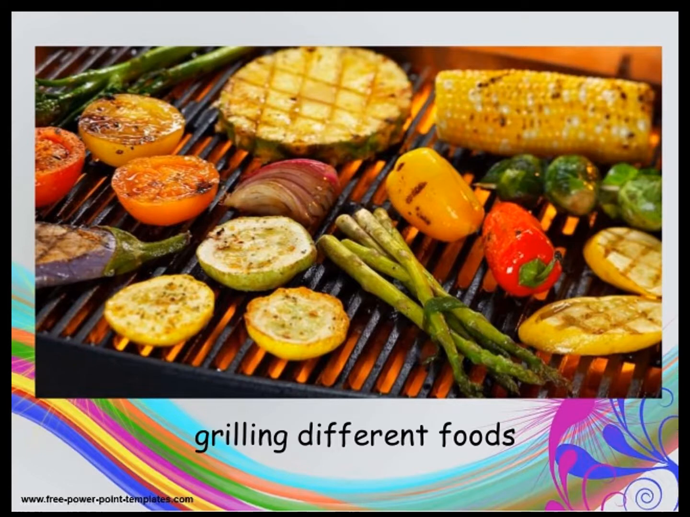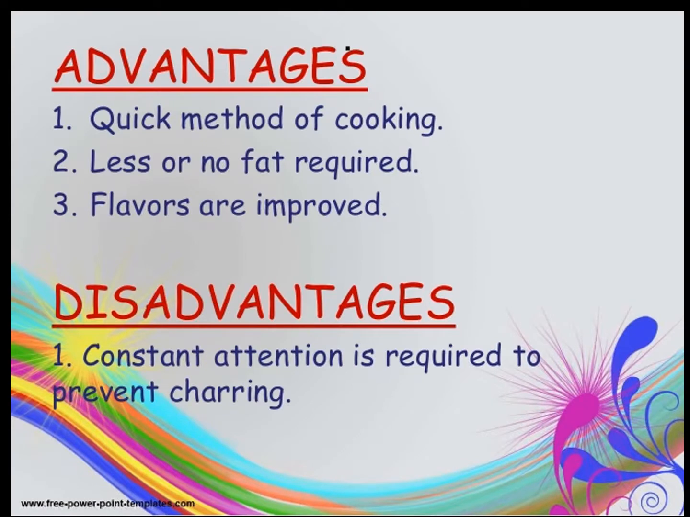In this picture, you can see the grilling of some foods, that is asparagus, shimla mirch, potatoes, corn, papad, tomatoes, and onion, which can be prepared by these grilling methods. The advantages of this method are that it is a quick method of cooking, and less or no fat is required for cooking. The flavor is also improved. The disadvantage of this method is that constant attention is required to prevent the charring or burning effect.